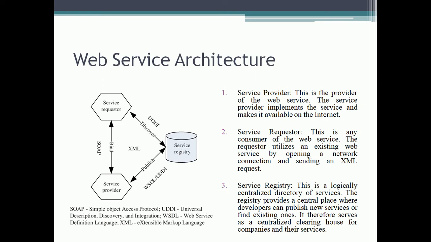3. Service registry. This is a logically centralized directory of services. The registry provides a central place where developers can publish new services or find existing ones. It therefore serves as a centralized clearinghouse for companies and their services.